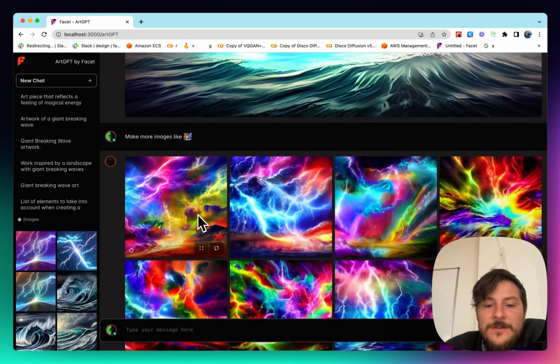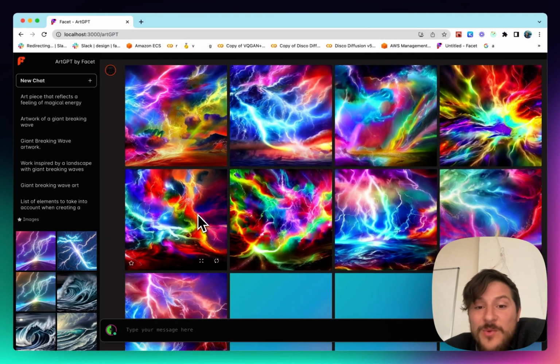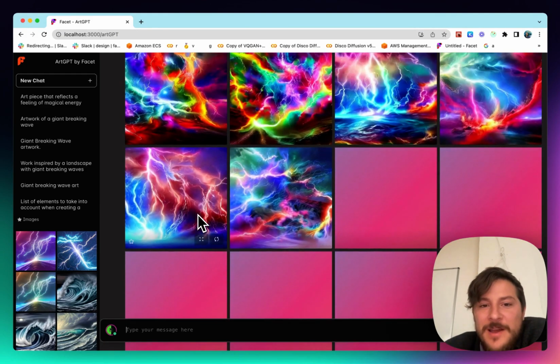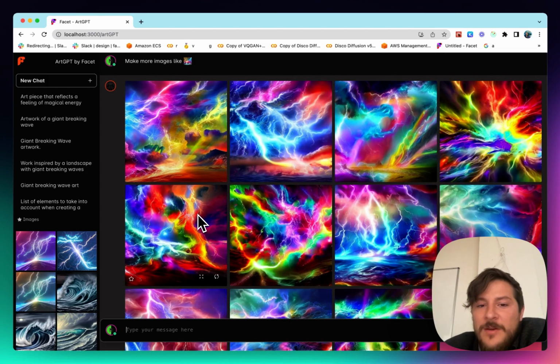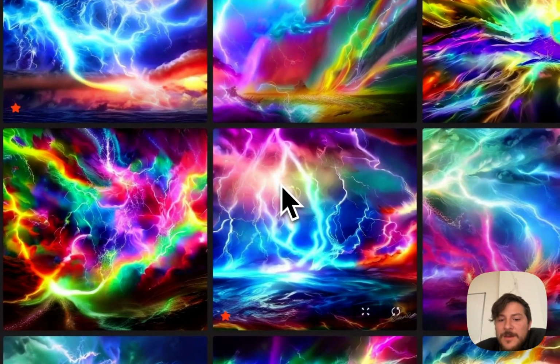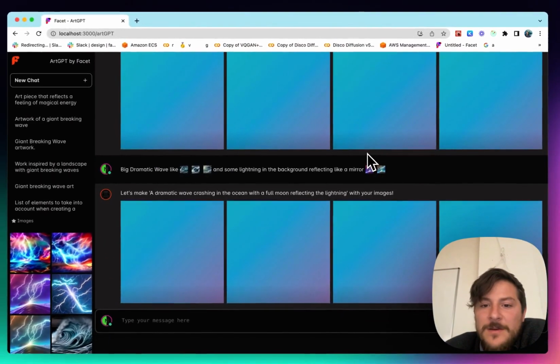Let's see how these variations are coming in. Wow, these are getting pretty neat, pretty wild. I'm really starting to like this. Not as wave-like as I wanted. Probably not going to save any of these, but definitely inspiring as a direction to go and maybe something we could blend in. So go ahead and save some of these, see if we can blend them in later.